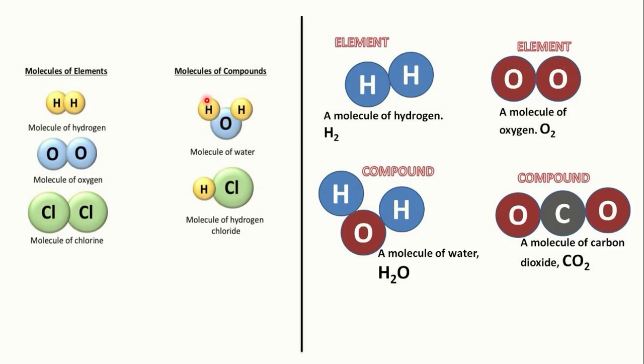So here, two hydrogen atoms combined with one oxygen atom form a molecule of a compound, water. Again, one hydrogen and one chlorine form a molecule of hydrogen chloride. Here is a molecule of water, formed by the combination of two hydrogen atoms and one oxygen atom. Here is the compound carbon dioxide: one carbon atom combined with two oxygen atoms forms a compound.